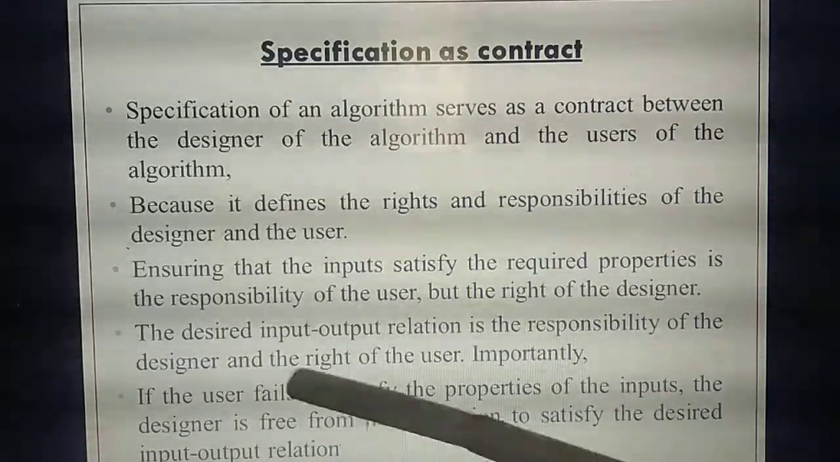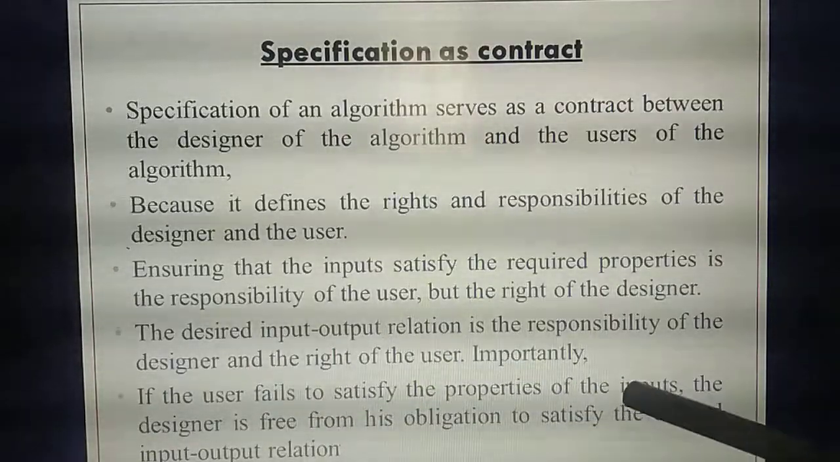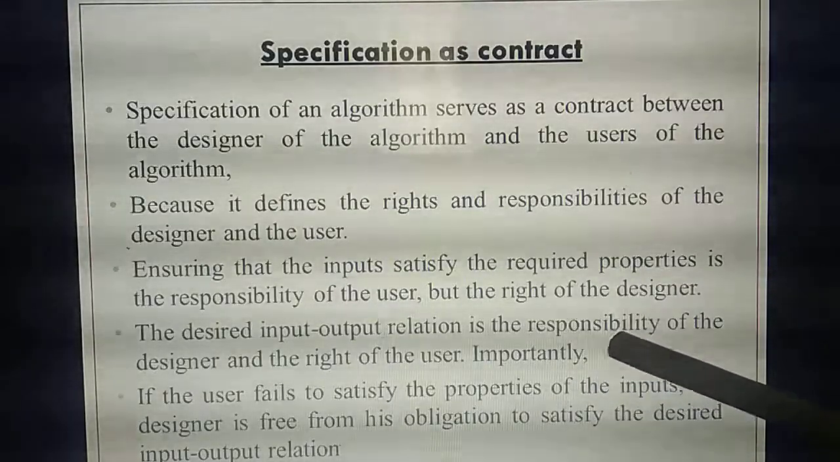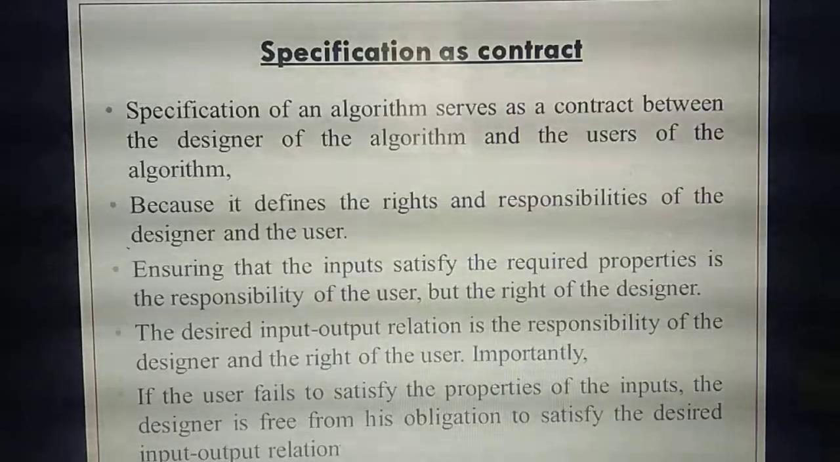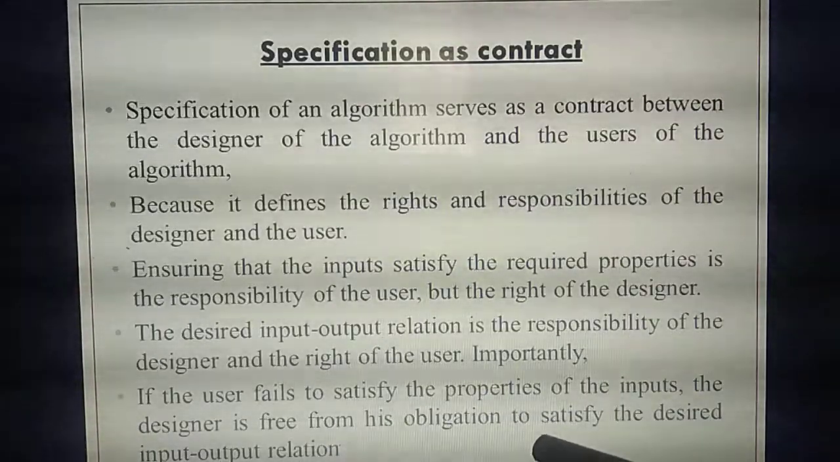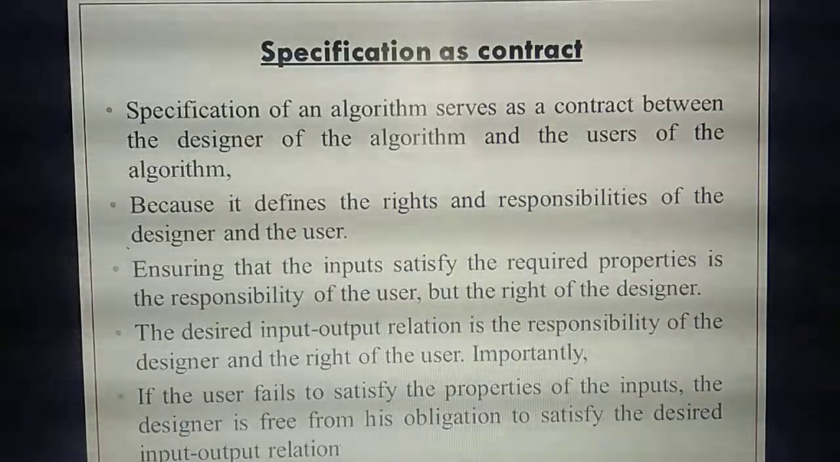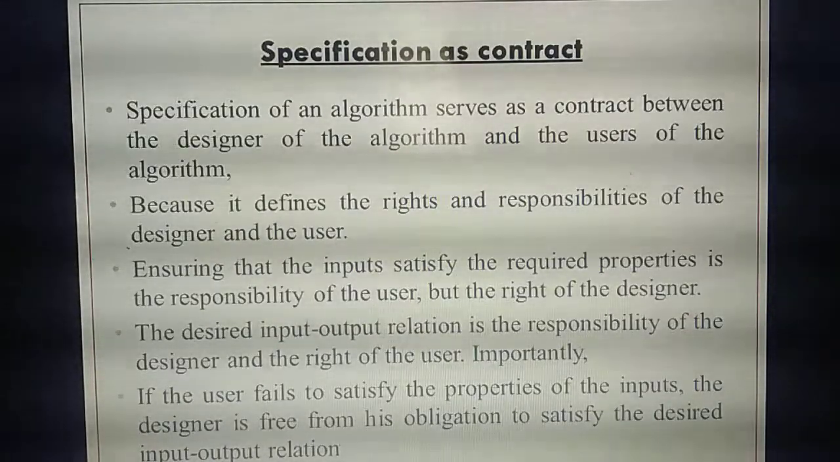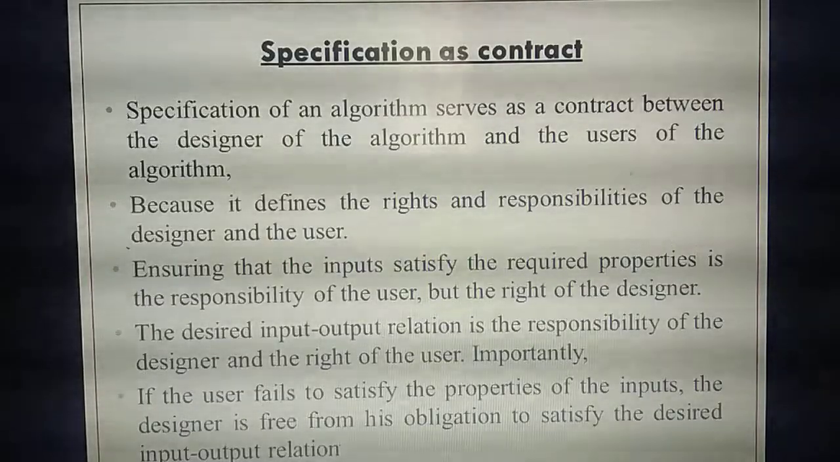Now read this point. If you fail to satisfy the property of input. What are the inputs? What are the measurements you are giving? If you are saying the wrong thing, you have failed to give the correct things, so the designer's input-output relation will also come out wrong. Understand? So now with that example, please recall it and study this as specification as contract. Then only you will understand. Otherwise, it is very tough for you to study.